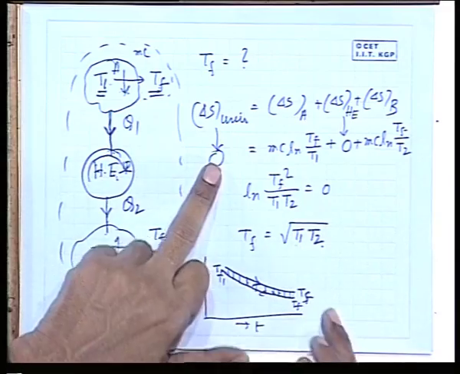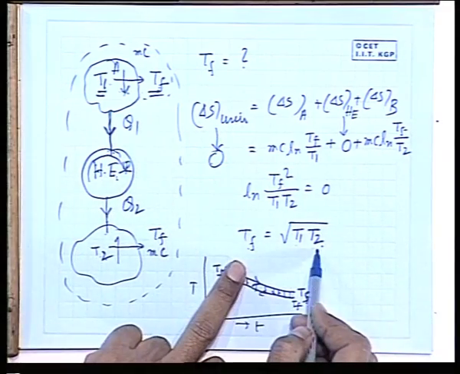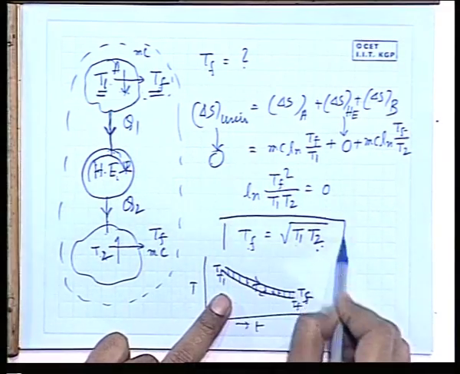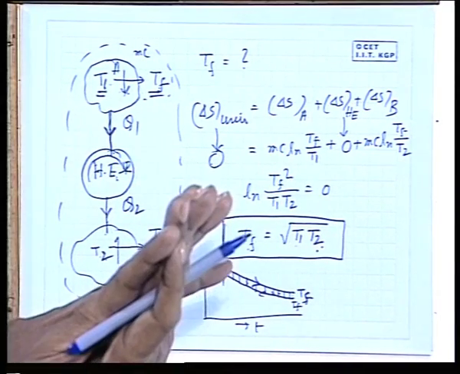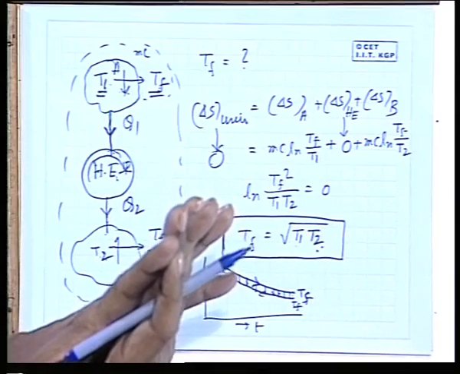So in that case I can put delta S universe equal to 0 and I get this very useful relation: when two bodies of the same heat capacities are in contact with each other at different temperatures, they come to an equilibrium temperature which is the arithmetic mean. But if they are connected by a reversible heat engine, they come to an equilibrium temperature which is the geometric mean of these two.